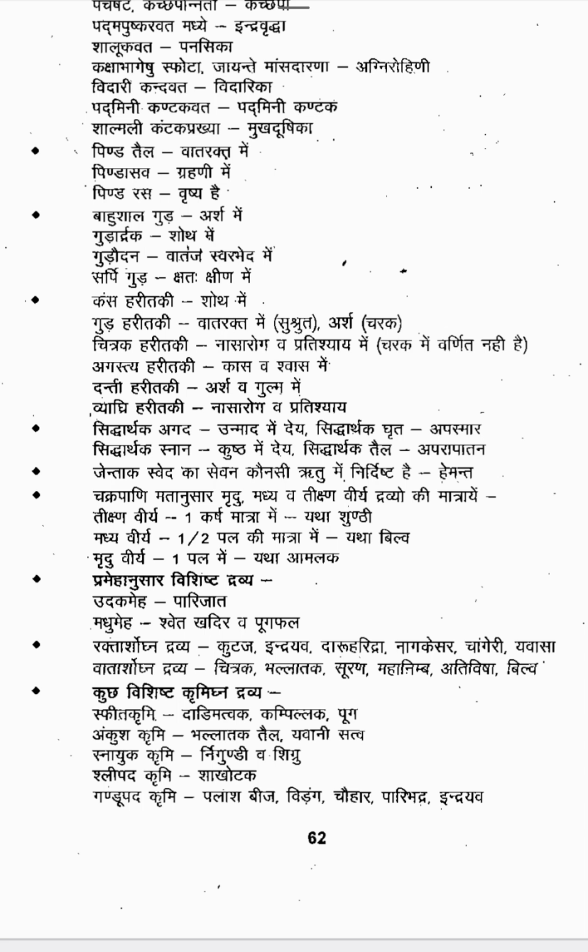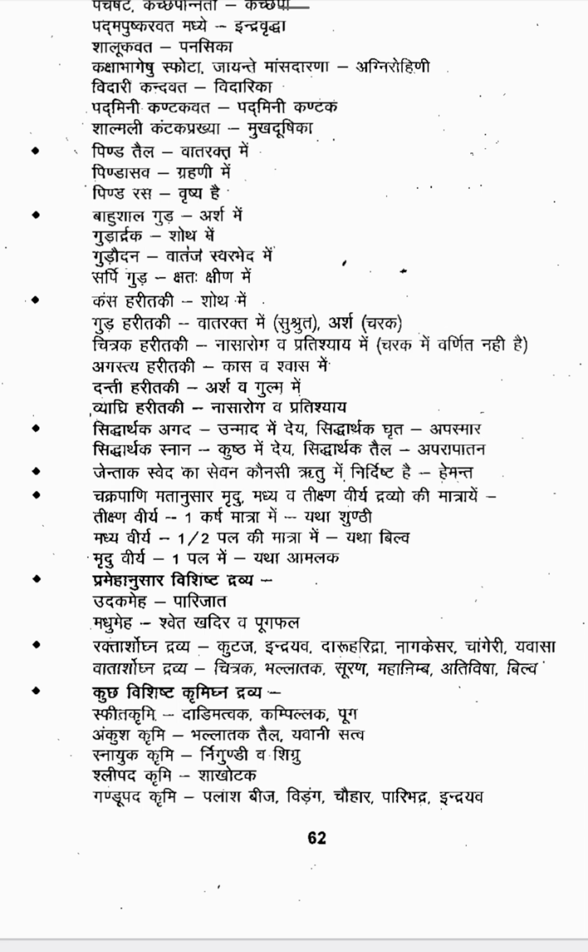Then Agastya Haritaki is indicated in Kasa and Shwasa Roga. Dandi Haritaki is mentioned under Arshas and Gulma Roga. In both the conditions you can see Dandi Haritaki. Vyaghri Haritaki is indicated in Nasa Roga and Pratishyaya. These are the different types of Haritaki formulations.